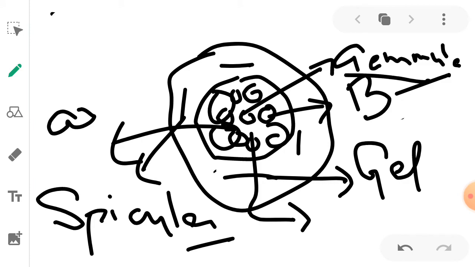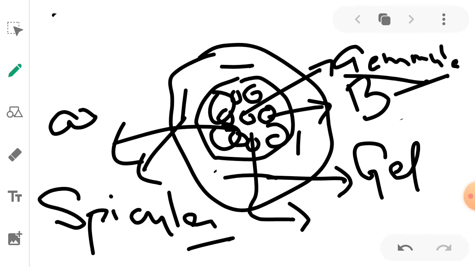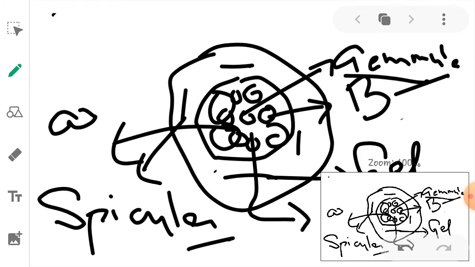Sorry, actually the endogenous buds are called gemmules, and the internal structure of spongilla which develops the body wall, from which the different layers and organs of the body will develop, is called archaeocytes.